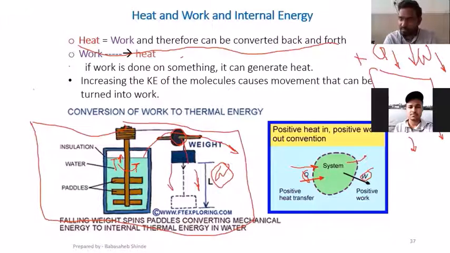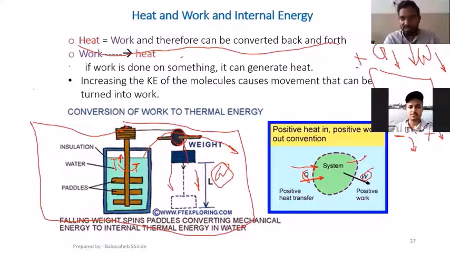Similarly, if heat is output of the system or if heat is being lost by the system, heat is negative. Whereas if work is output of the system, this is called work produced by the system, and that is going to be positive. This is quite an important sign convention. This is going to be the basis for all the numericals based on heat and work interaction. And in thermodynamics it is all about heat and work, right? So remember this sign convention. This is going to be useful for this semester, for the upcoming semester, or for lifelong.